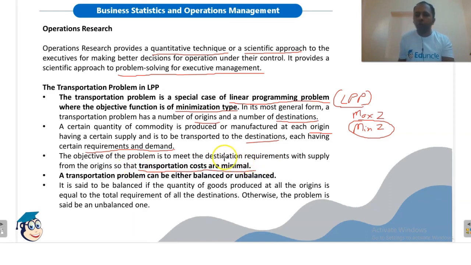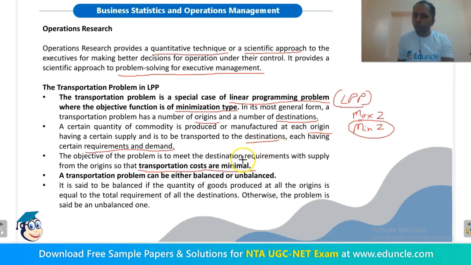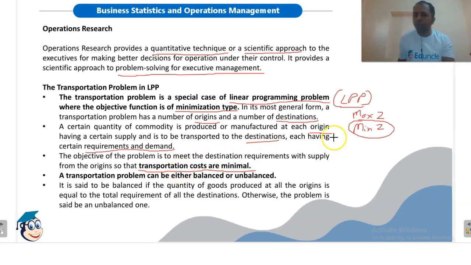So we have to supply the commodities from the various origins to the various destinations so that the demand of each destination is fulfilled and the supply of each origin is exhausted, and we need to do it in an order so that the transportation cost will be minimum. That's why the objective function here is always of minimization type.